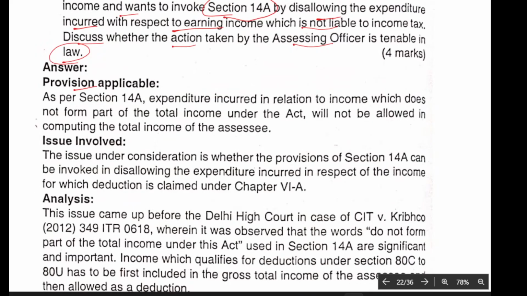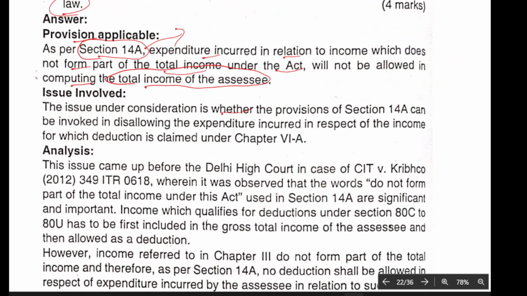So what is the provision? Section 14A. What is this? Expenditure incurred in relation to income which does not form part of total income under the Act will not be allowed in computing the total income of the assessee. So such expenditure, which relates to income not forming part of the total income, should be disallowed.